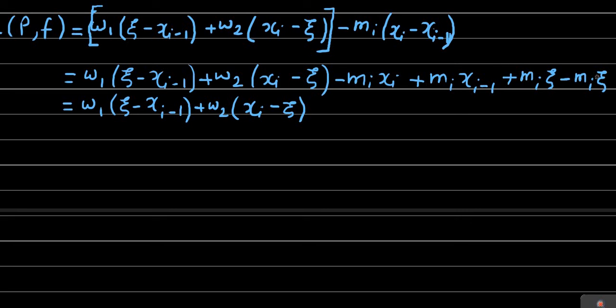If we take mi common from these two terms, then we will get xi minus xi minus 1 from here. And from these two terms, we take the minus mi common.